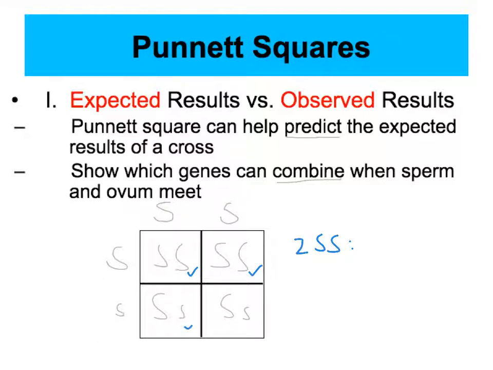For the other two offspring, I see we have a heterozygous combination. One allele is dominant, one allele is recessive. I would record that over here next to my Punnett square. And I see that I have a 2-to-2 ratio, or if I were to simplify, a 1-to-1 ratio.